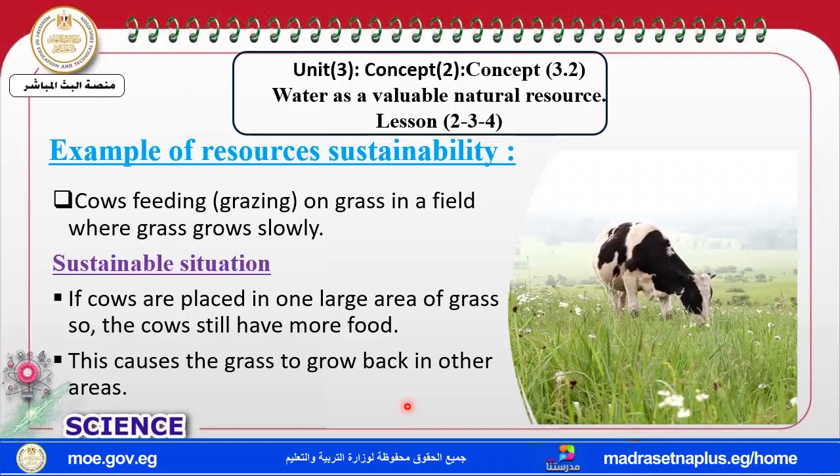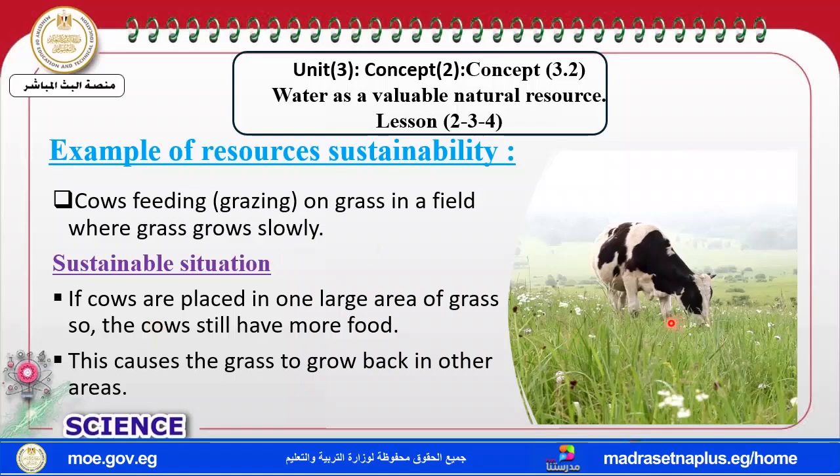Okay, let's get an example for sustainability. We study two situations, one of them shows sustainability and the second one unsustainability. Cows feed on grass in a field where grass grows slowly. When the grass grows what, my dear student? Slowly. The sustainable way is if we place cows in one large area.